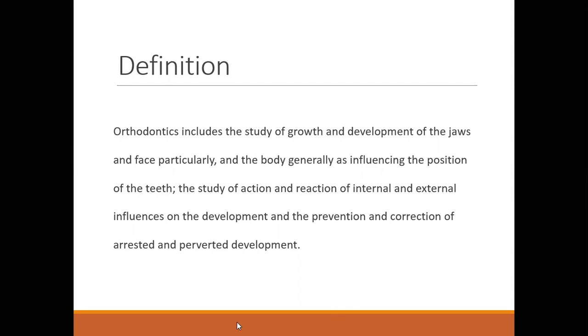So here, orthodontics is the study of action and reaction of internal and external influences on development, and the prevention and correction of arrested and perverted development. Ultimately, it is about how a problem arises due to either internal or external influence. For example, an internal influence could be a patient having a blocked nose and a mouth breathing habit. Due to that mouth breathing, the patient has developmental problems.